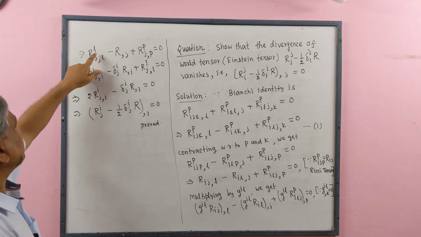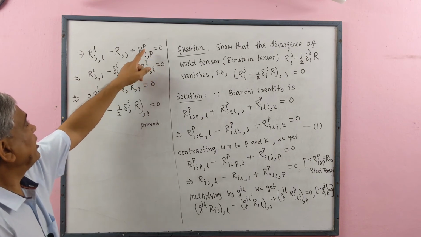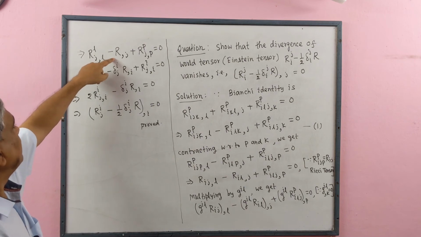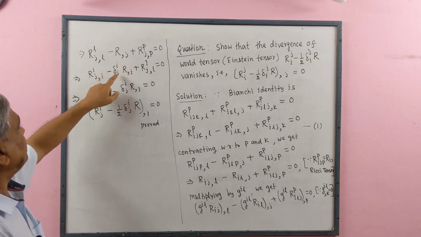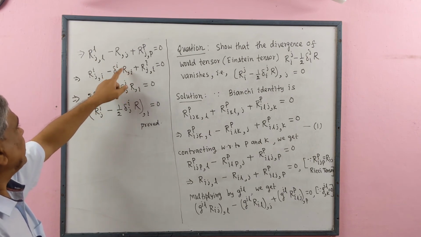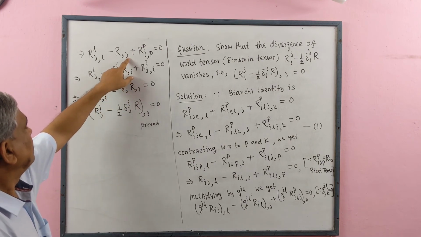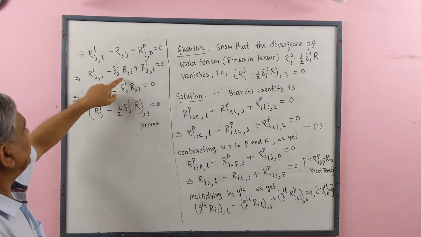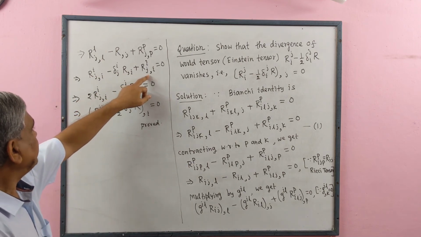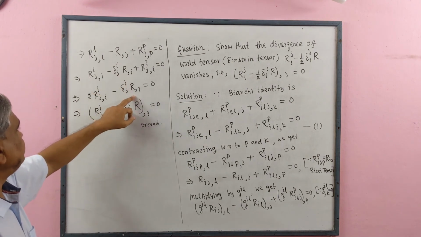Now let us replace L by I here. Similarly here P is the dummy suffix, so we may replace P by I. Here we may write Kronecker delta^i_j, comma I being the dummy suffix, by contraction it vanishes and here we get j. So from this term we may write this term. The first term and the third term are the same, so we may write 2 minus this term.